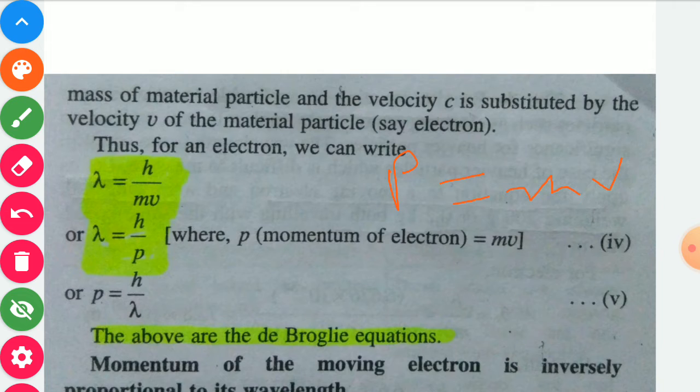From this equation we may find out the momentum of the electron, that is p is equal to h upon lambda. So the above equations, lambda is equal to h upon mv or lambda is equal to h upon p, or we may write momentum p is equal to h upon lambda, are known as the de Broglie equations.